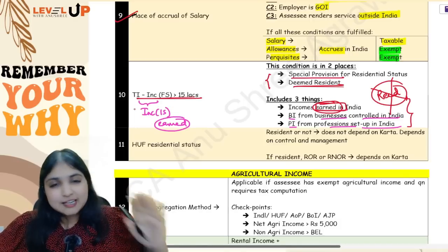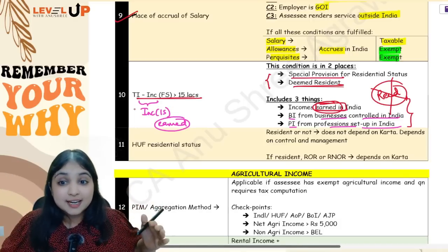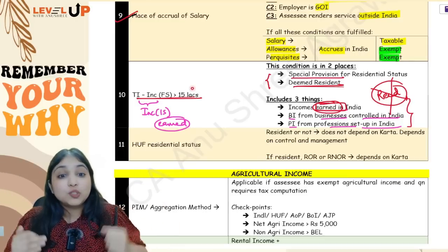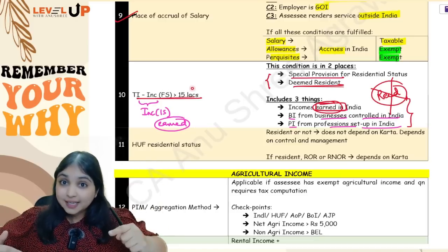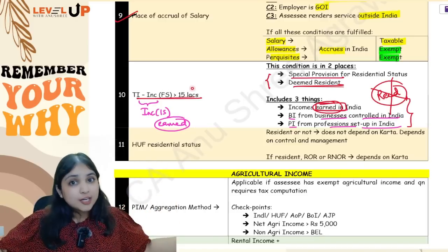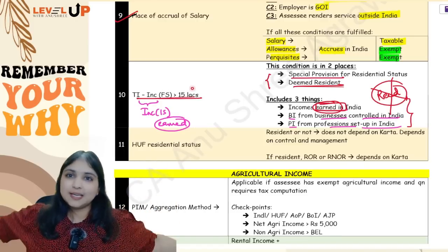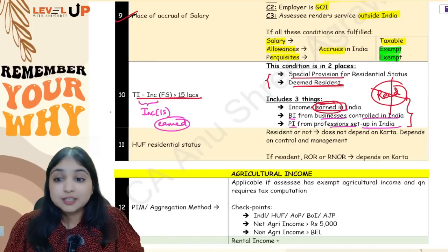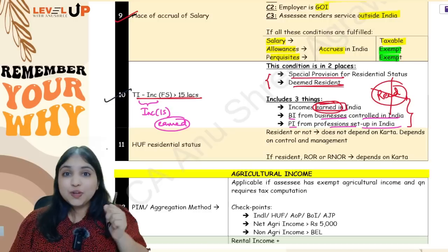For this, generally income from Indian source means income which is earned in India. But for this 15 lakh calculation alone, income from Indian source will be three things: incomes earned in India, business income from businesses controlled in India, professional incomes from professions set up in India. Simple, guys, all clear? Now come to the 11th adjustment about HUF residential status.